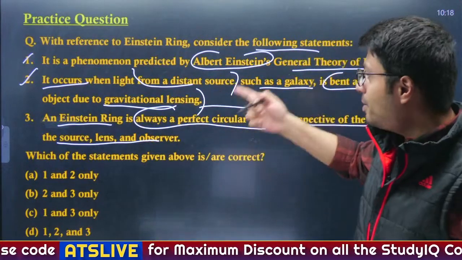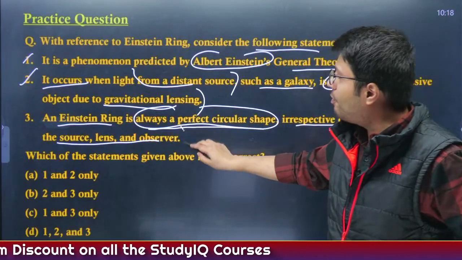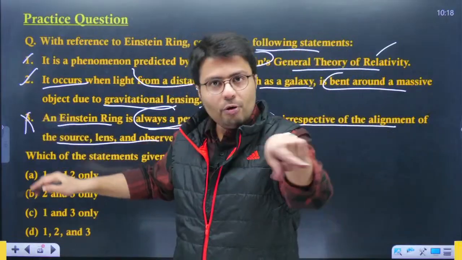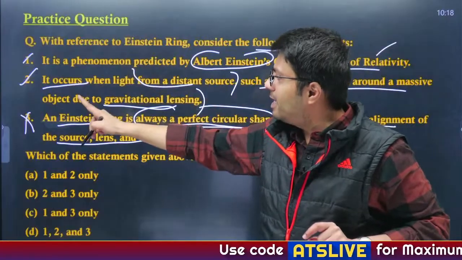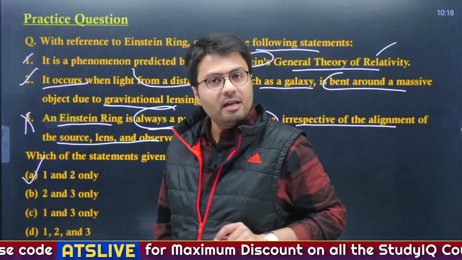So use your common sense. Is it always a perfect circular shape irrespective of the location of source, lens and observer? It won't be, as I told you right now. So that is why the third statement becomes incorrect. First and second are right, third is not. We have to identify the correct statement. Option A here is the right answer.